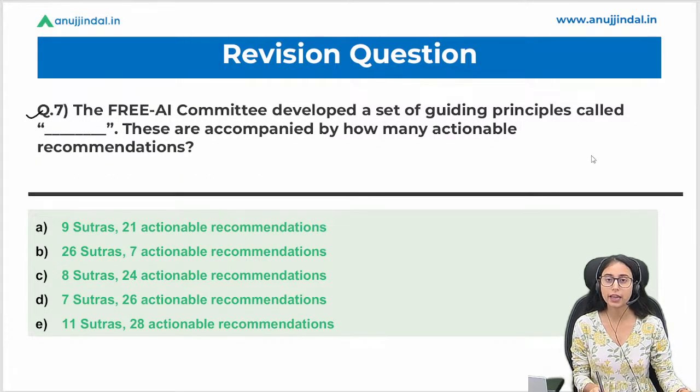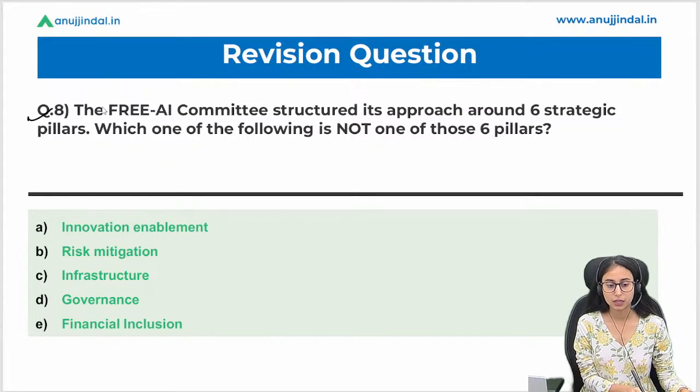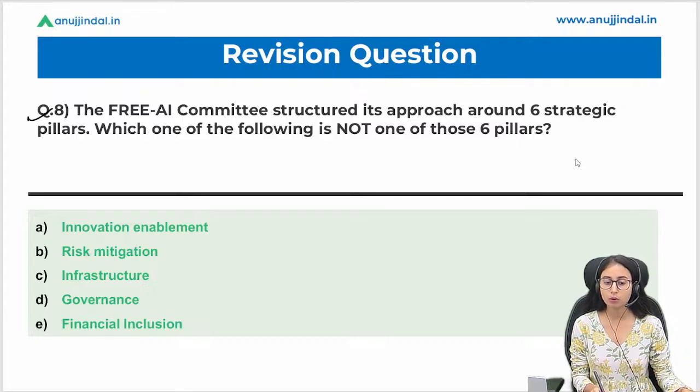Question number 7. The FREE-AI Committee developed a set of guiding principles called sutras. These are accompanied by how many actionable recommendations? Great, D is the right answer. There were 7 sutras, and among them we have 26 actionable recommendations. Last question. The FREE-AI Committee structured its approach around 6 strategic pillars. Which of the following is not one of those 6 pillars? Which one of them is not part of the 6 pillars?